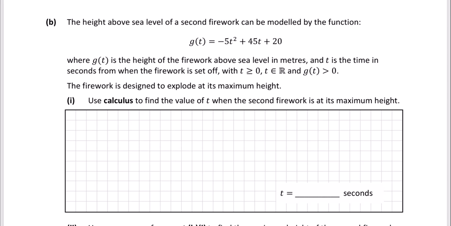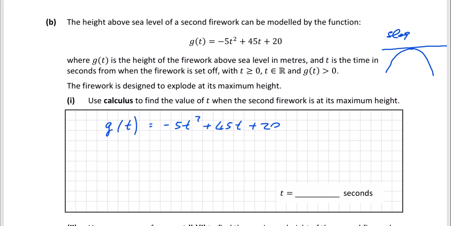So we start with our function. Our function is g of t, and it's minus 5t squared plus 45t plus 20. Now that's quadratic. When you graph it, you get this kind of a parabola here, and it's upside down because your leading coefficient is minus. It's minus 5t squared, so it's going to be an upside down u if you like. So we want to find the maximum height, this point here. What you've got to remember is the tangent at that point will look like this. It's horizontal, so this will have a slope of 0. So how do we find that?